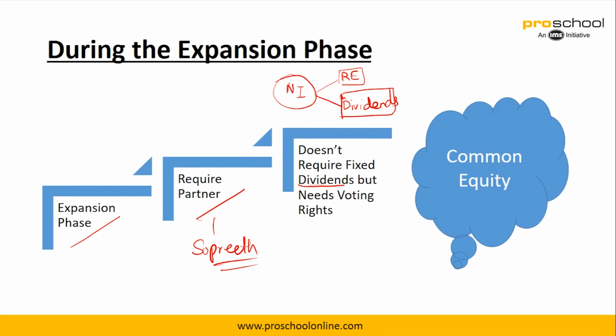So some part of the profit can be given to the owners of the business, which is basically called dividends, right? Either a company might say that they give the entire profit as dividends, or they might say, okay, let's keep 80% as retained earnings and let's distribute 20% as dividends. So in case of common equity, there is no fixed dividend, right? Sometimes 20% might come as dividends, sometimes there might be nothing.